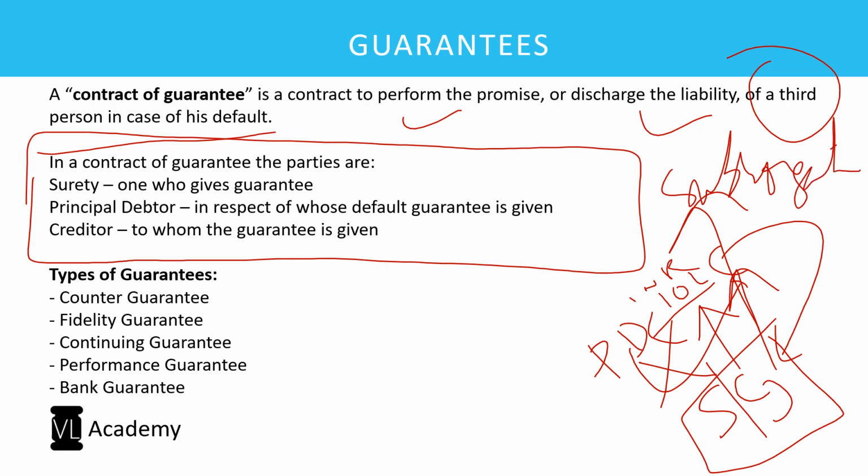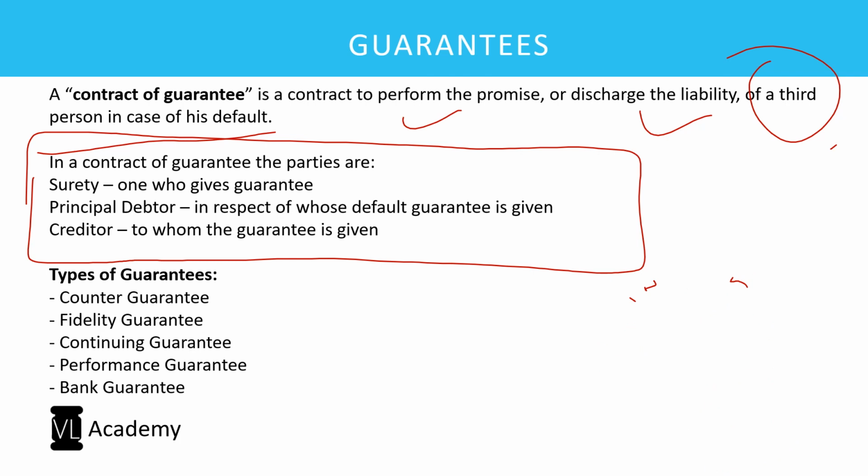So, I mean, these are all too technical, but what you need to remember is that in case of the default of the principal debtor to the guarantor, then the surety will become liable to make the payment. And the moment surety had made the payment to the creditor, surety will now become the creditor. And he can take the money back from the principal debtor. So the essential principle you need to remember here is that guarantor paying money to the creditor does not do away with the liability of the principal debtor. Principal debtor's liability will now shift from the creditor towards the guarantor because the guarantor had made the payment to the creditor. So that is what is the contract of guarantee.